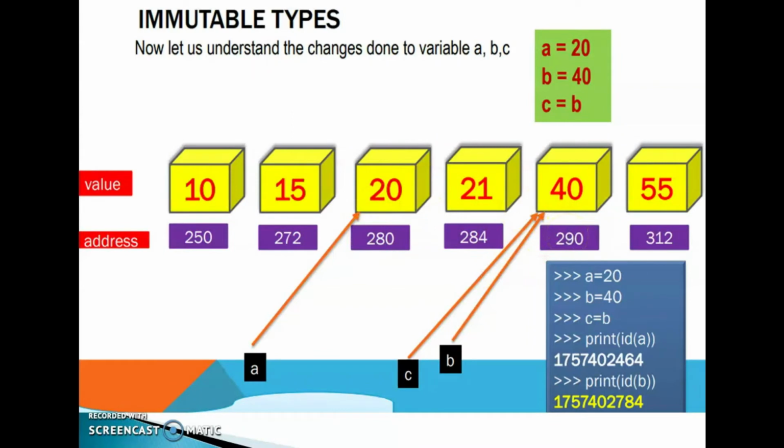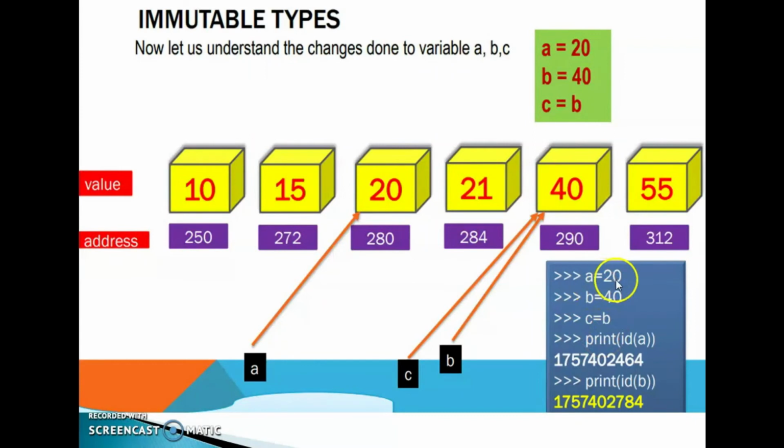Then C is equal to B. B's value is 40. Again, this C is pointing to this 40 value. The 40 value has its own memory address, that is 290. These all are assumed addresses. At the time of execution, we will get the correct memory address.